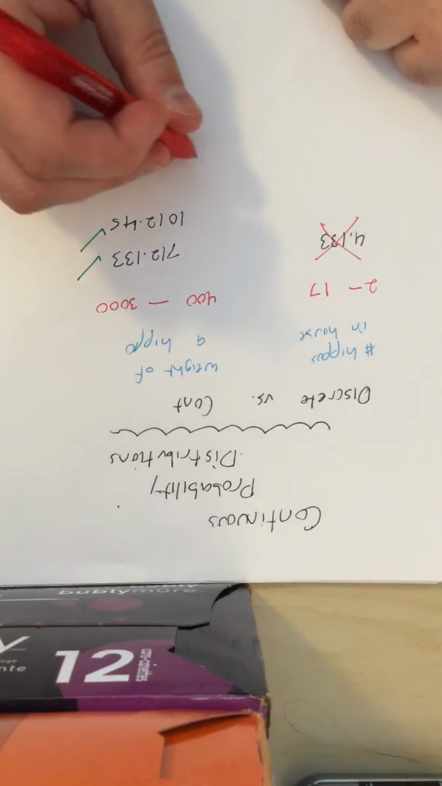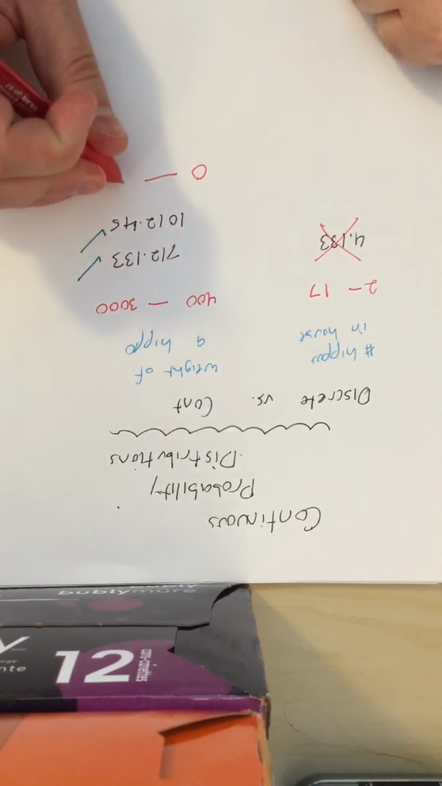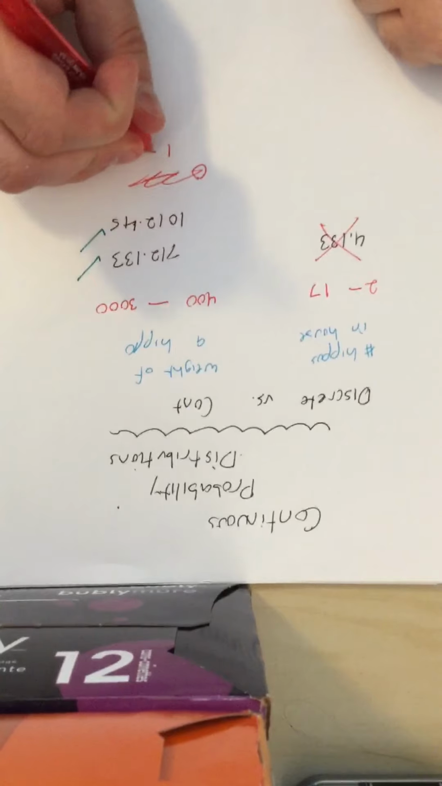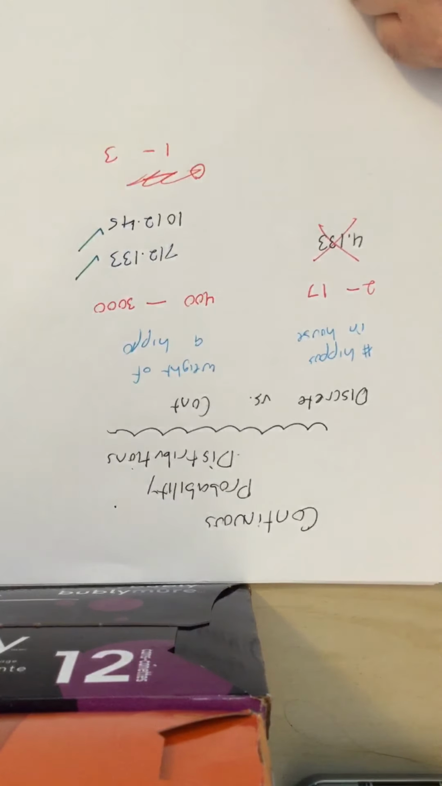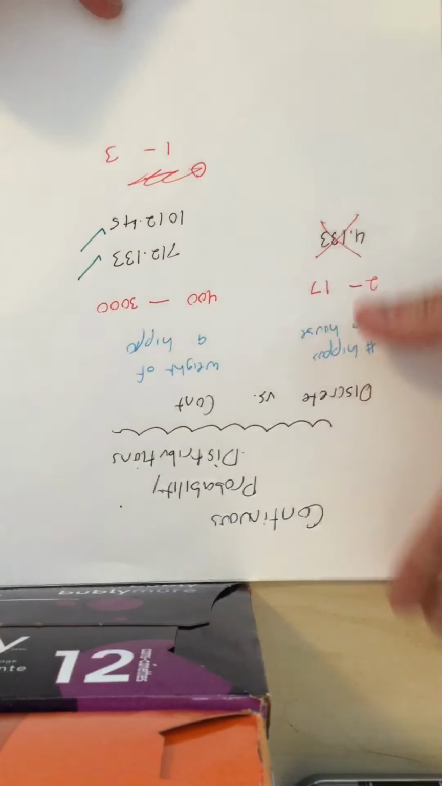To be more explicit about it, the number of numbers between 1 and 3 is also infinite. There's an infinite number of numbers between 1 and 3. Okay, now why does that matter?